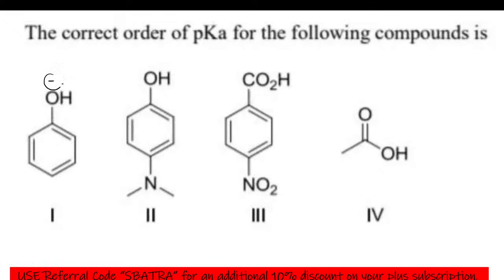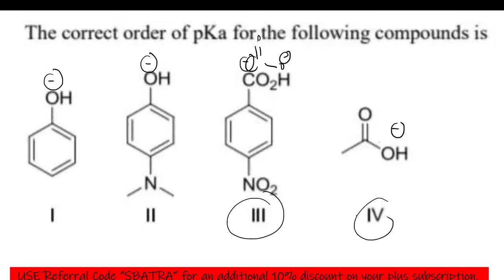So this is going to be the conjugate base, this is the conjugate base, this is the conjugate base, and this is the conjugate base. C double bond O negative is going to have a negative charge. Now we know carboxylic acids are more acidic than phenols. They have a pKa value of somewhere around 4 to 5, but phenols have a pKa value somewhere around 10. So carboxylic acids are more acidic than phenols. Definitely these two molecules will have more Ka value than the first and second molecules.